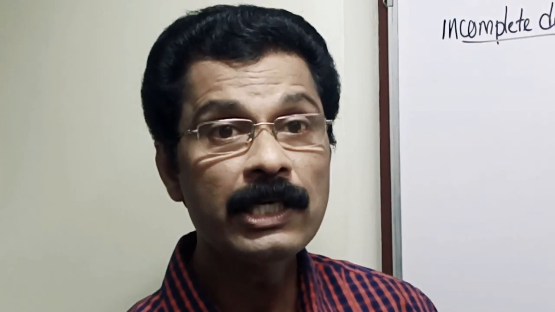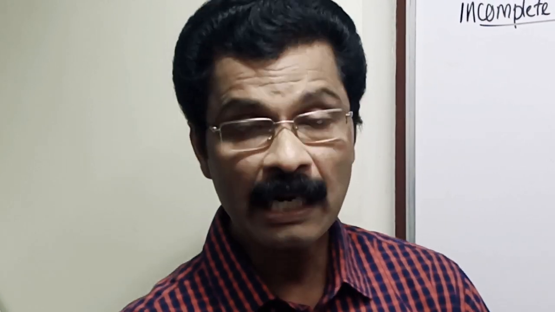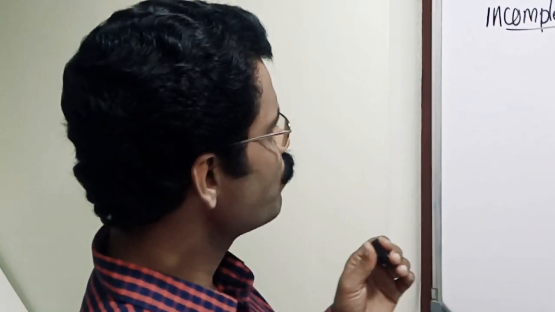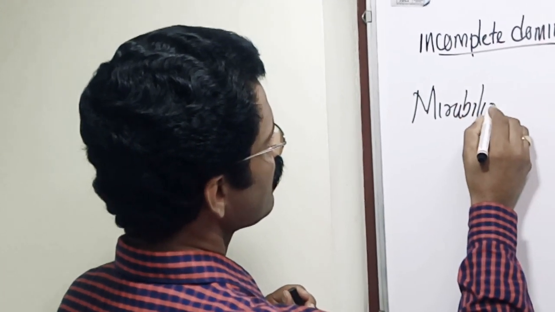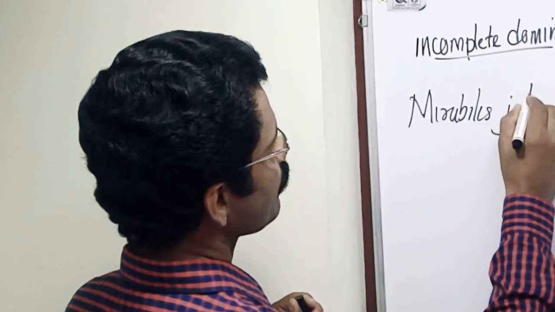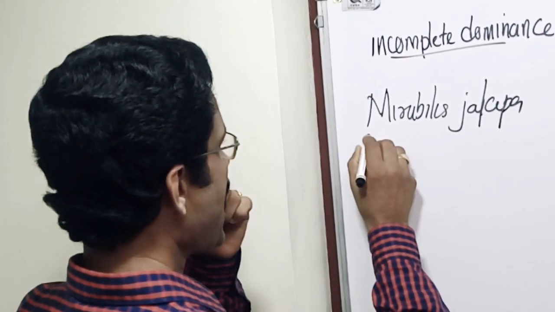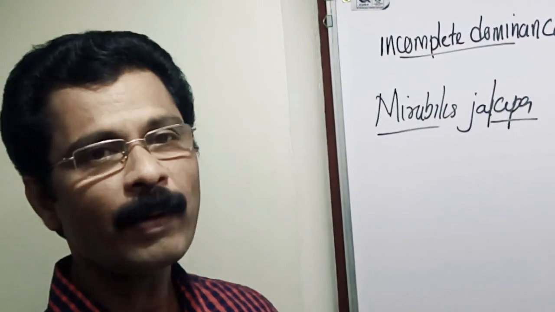What did I say? Intermediate inheritance. Right? So, incomplete dominance, otherwise called intermediate inheritance. Okay, good. And this incomplete dominance was studied by Karl Correns of Germany in a species called Mirabilis jalapa. What is Mirabilis jalapa? Four o'clock plant.